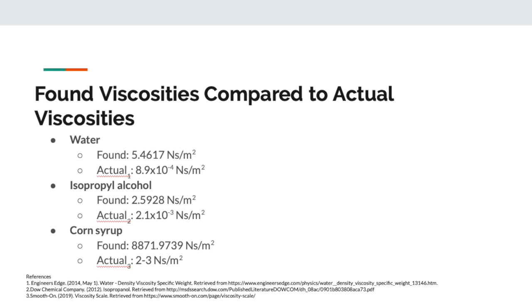The isopropyl alcohol, we found it to be 2.59 Newton seconds per meter squared, and it's actually 2.1 times 10 to the negative third Newton seconds per meter squared. The corn syrup, we found it to be 8,871 Newton seconds per meter squared, when it was actually found to be between 2 and 3 Newton seconds per meter squared. This leads us to many sources of error and limitations while conducting this experiment.